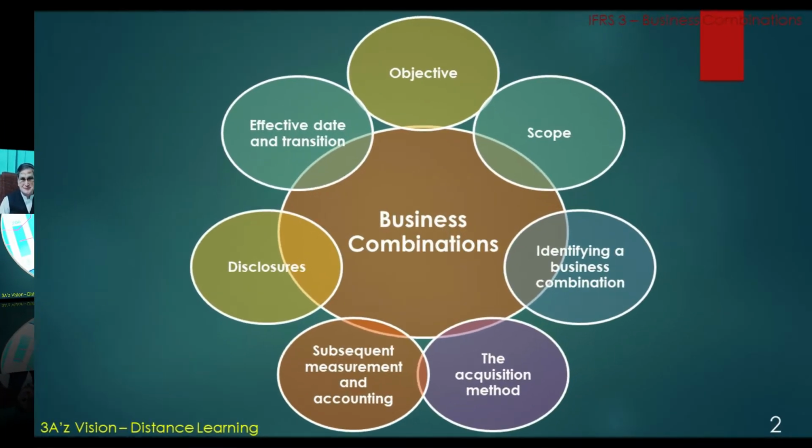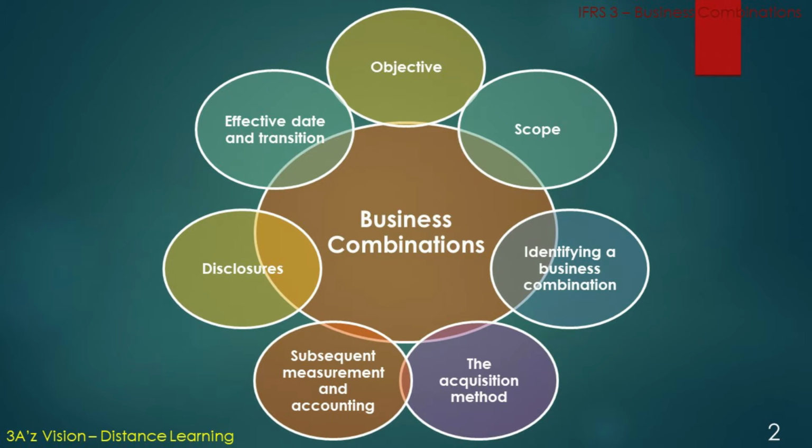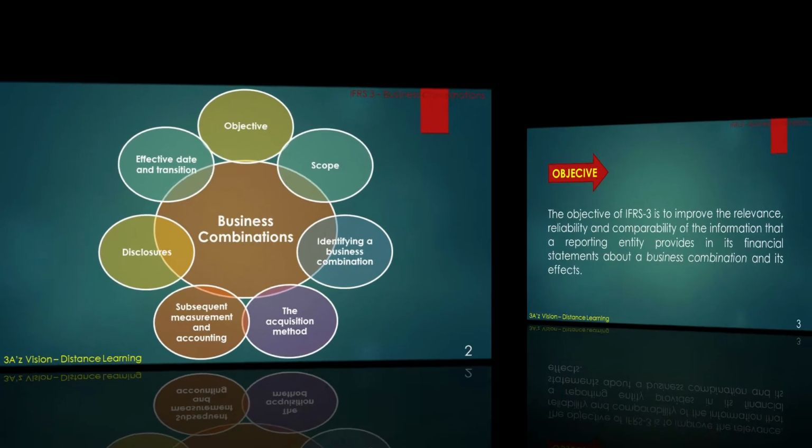In IFRS 3 business combination, we will discuss its main 7 elements, which are number 1 objective, number 2 scope, number 3 identifying a business combination, number 4 the acquisition method, number 5 subsequent measurement and accounting, number 6 disclosures, and number 7 effective date and transition.